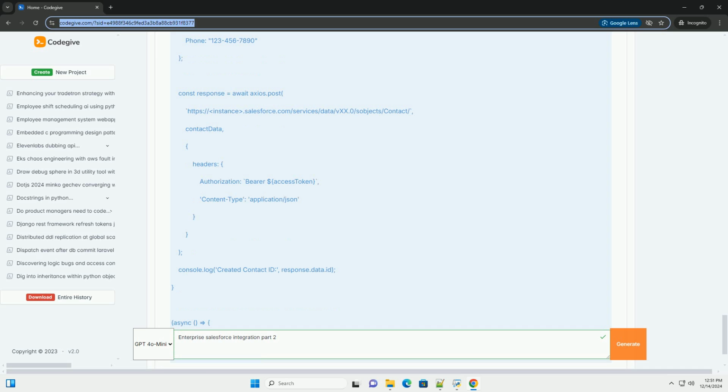3. In the body section, select raw and input the new contact details in JSON format. For example, JSON: FirstName, John. LastName, Doe. Email, john.doe@example.com. Phone, 123-456-7890. 4. Send the request. If successful, you will receive a response with the ID of the newly created contact. Example code snippet, using Node.js. Here's a simple example using Node.js and the Axios library to automate the above steps.